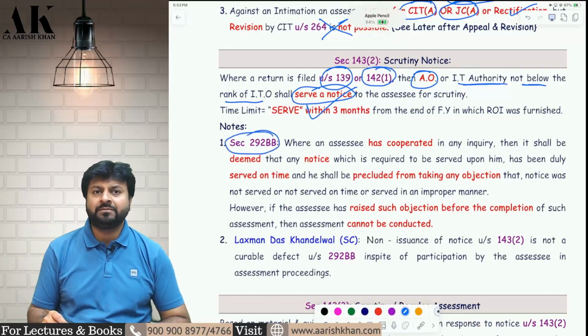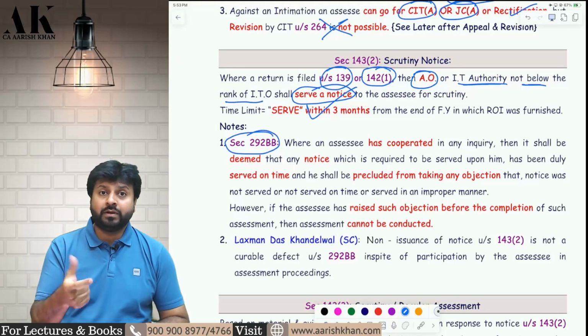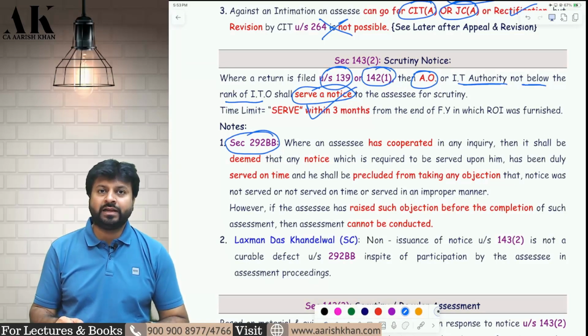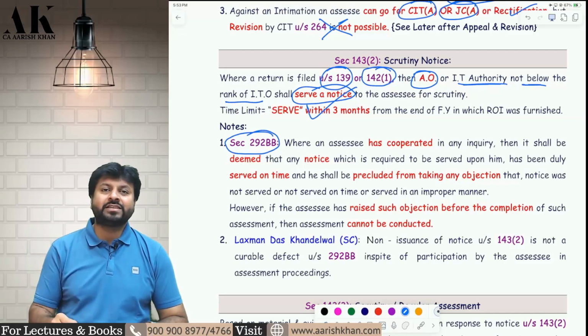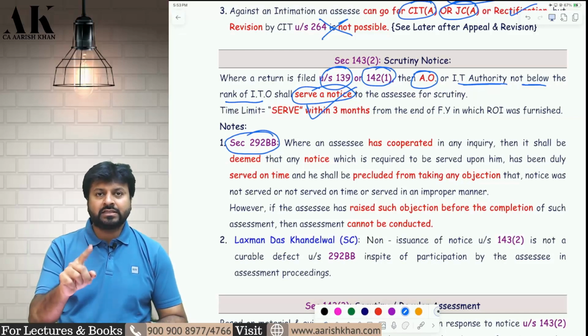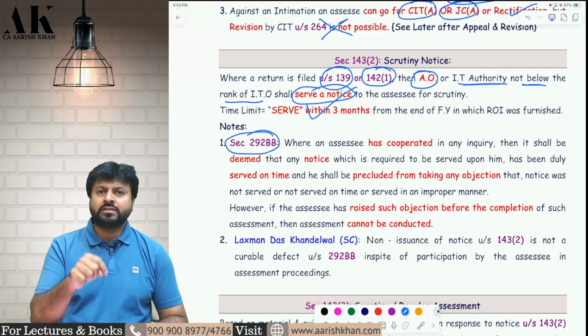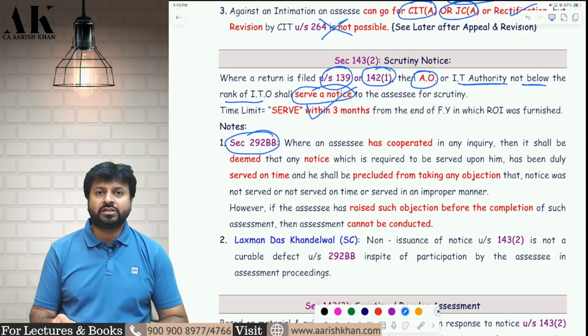What is 292BB? 292BB says that if a notice is coming late or improper, you should raise the question before completion of assessment. If you start to raise the question after completion of assessment, then it is deemed to be valid, deemed to be served on time. You cannot raise this question after completion of assessment. Yes, you have absolute right. If you feel that it is late, if you feel that it is improper, raise the question before completion of assessment. Don't raise the question after completion of assessment. Okay, so this is what this section wants to tell us.